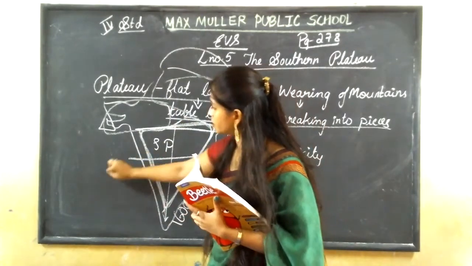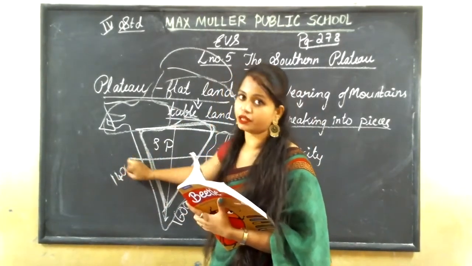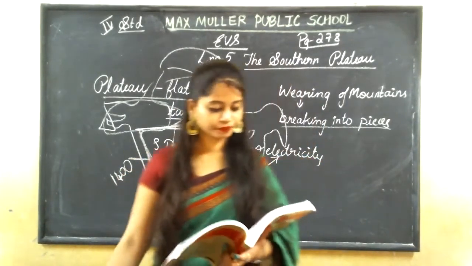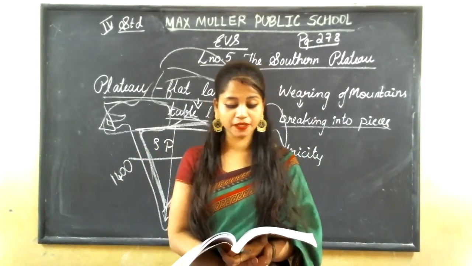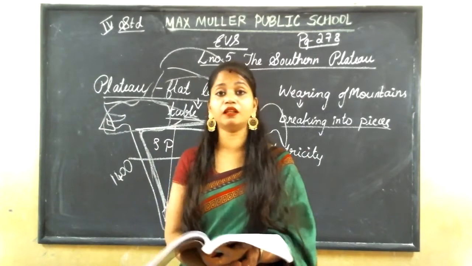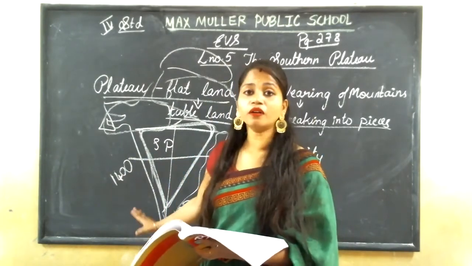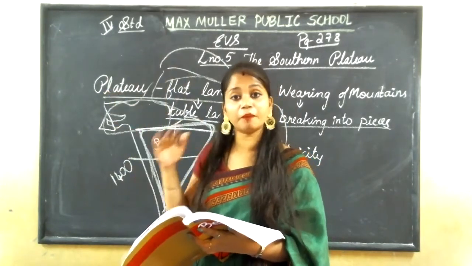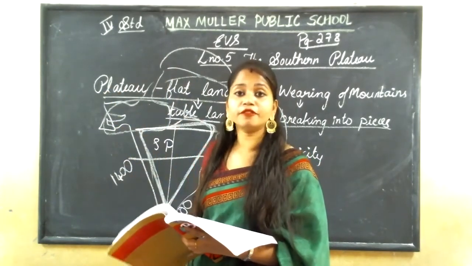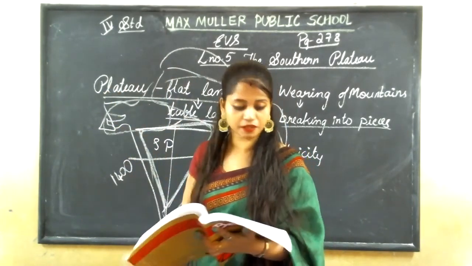From here to here it is 1400. Okay. It is about 150 to 900 meters above the sea level.